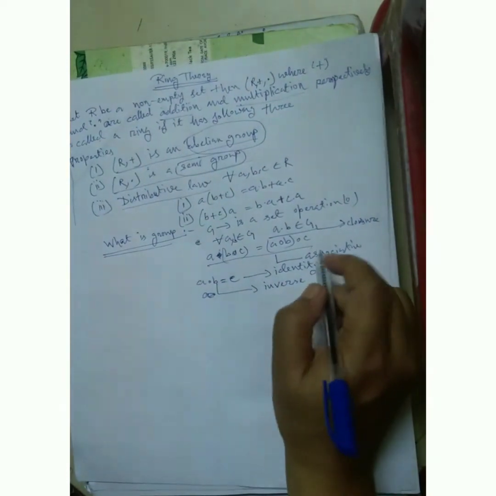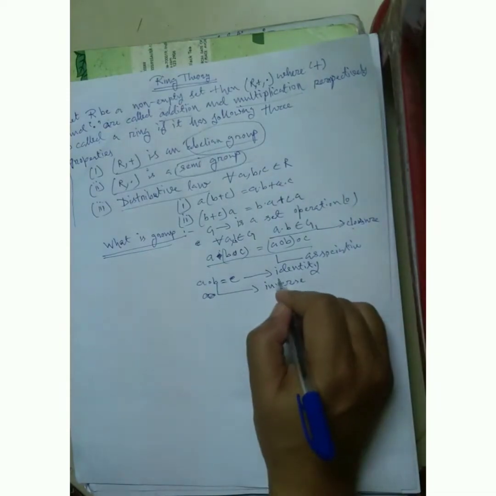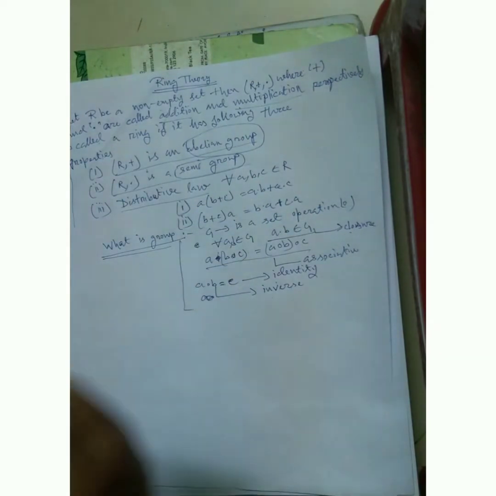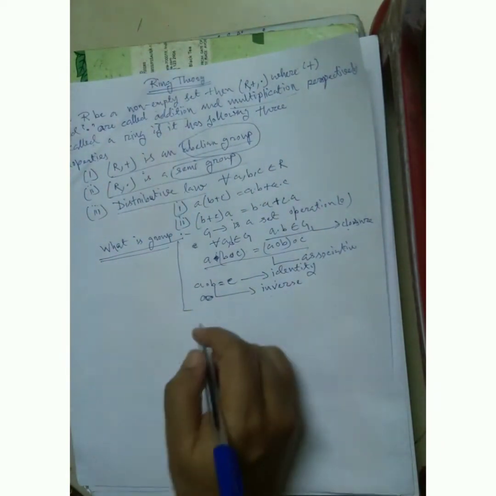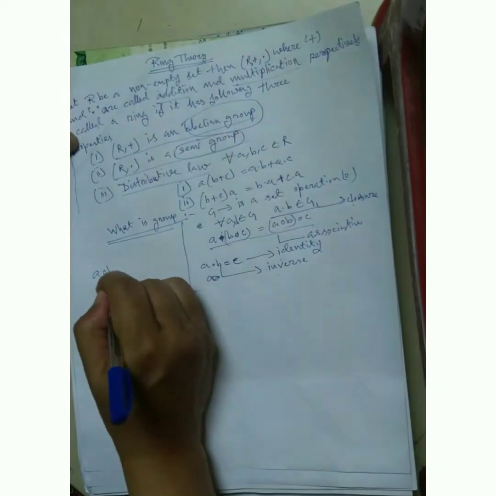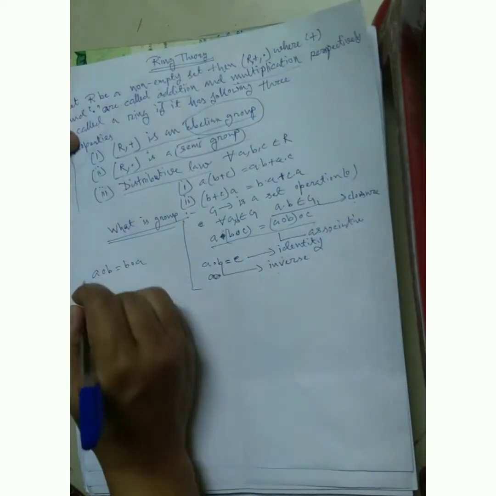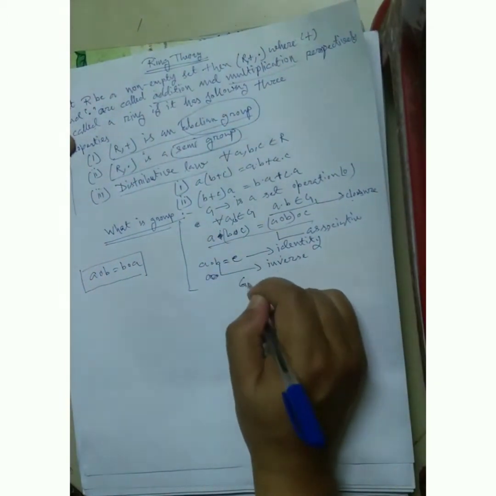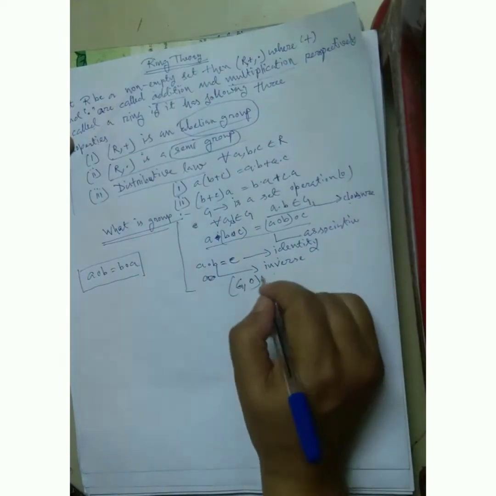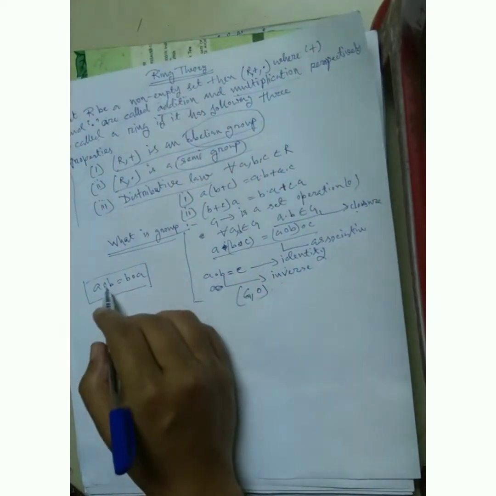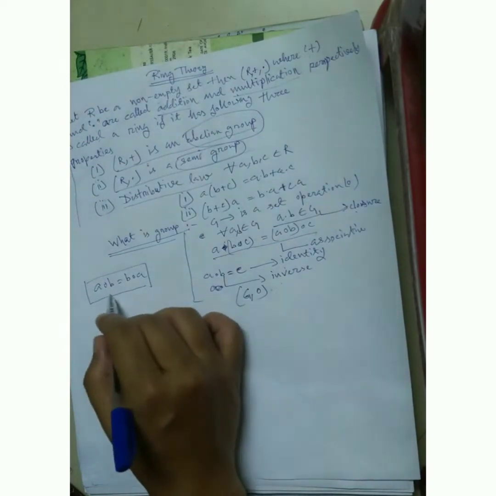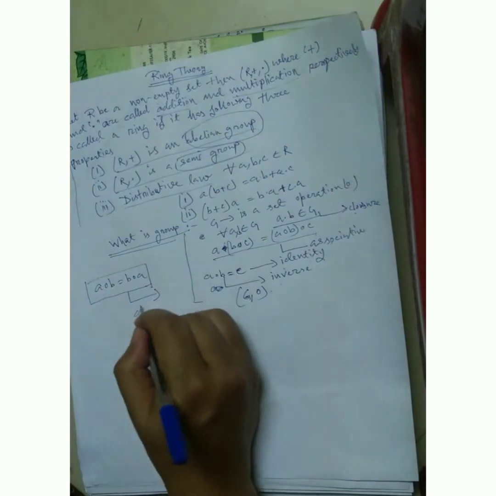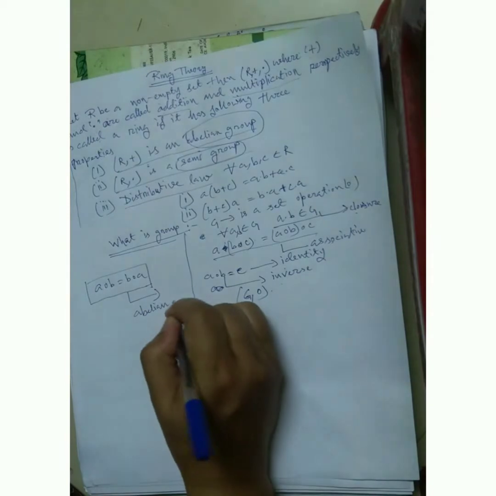In group theory you have the closure property, associative property, identity property and inverse property. If they hold, then it is called a group. But an abelian group means the commutative property also holds, like a composed b is equal to b composed a. So G with composition is called a group, and if the commutative property also holds, then it is called an abelian group.